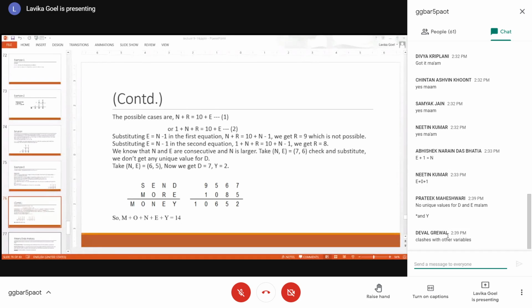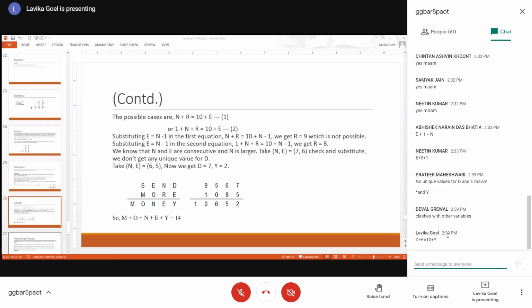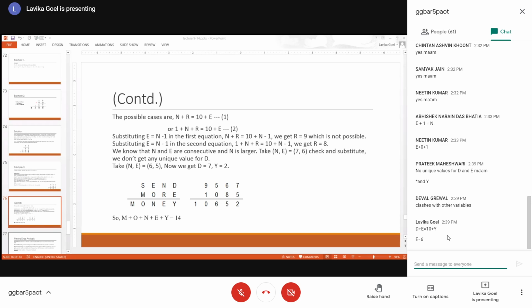Because if you see E is 6, so if you add 6, 0 is gone, 1 is gone, so you can take D as 2. If you take D as 2, you won't generate a carry. But you know that there is a carry because it is D plus E. D plus E is equal to 10 plus Y. This is your equation. And you know that E is 6. Fine. So in this case, you cannot take D as 2, otherwise it will not generate a carry. So D is not 2.